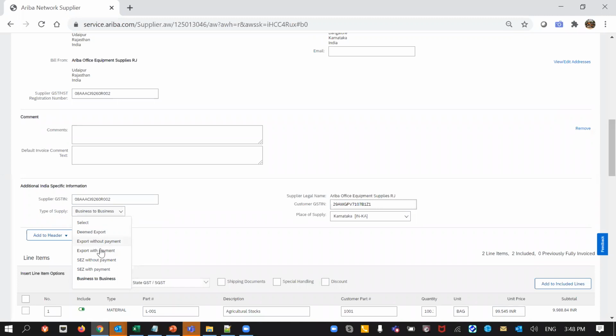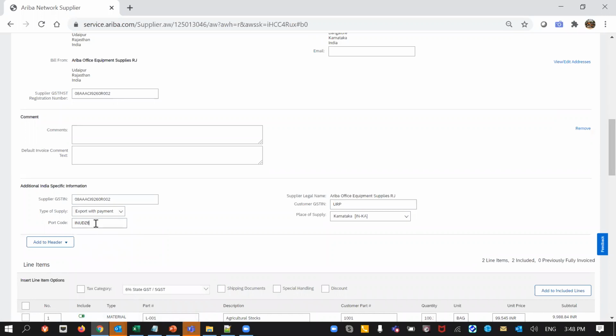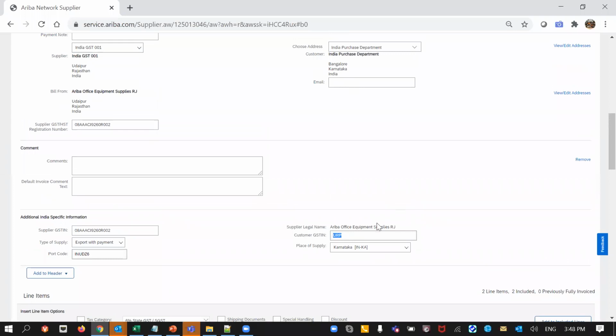So for example, I will take this particular example where I am saying that it is an export scenario. In this case, a port code is required. There is also a buyer's GST number, for an unregistered person, which is to be mandatorily provided. In normal cases, if a buyer is not in India, we don't need to provide this, but in this particular regulation we have to provide it mandatorily. So from a schema perspective, we have to provide the customer GSTIN, either the domestic GSTIN or, if it is not present, the URP.